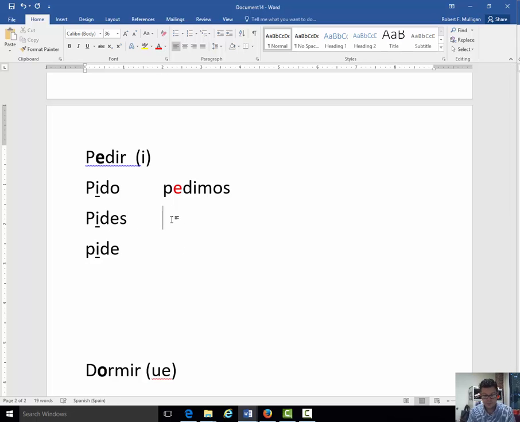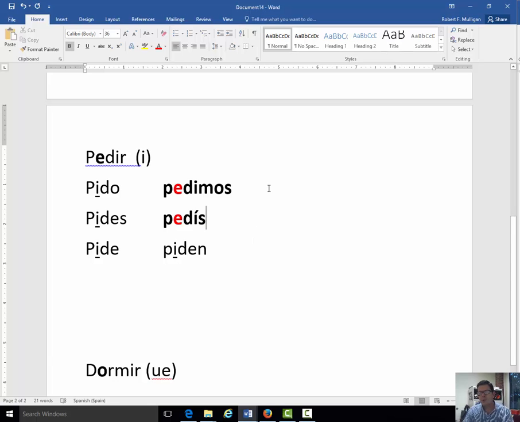Vosotros, pedís. No stem change. And then, piden. Now we have a stem change. There we go. So, let's take a look at this again. So the E to I, there it is, here, and here. But in the nosotros and vosotros forms, there is no stem change.